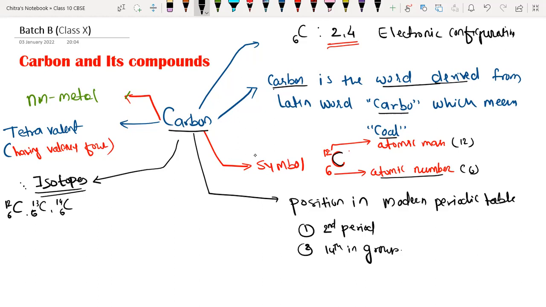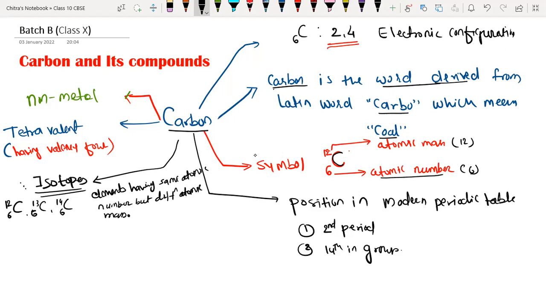So isotopes means what? I'm writing here: elements having the same atomic number but different atomic mass number are called isotopes.